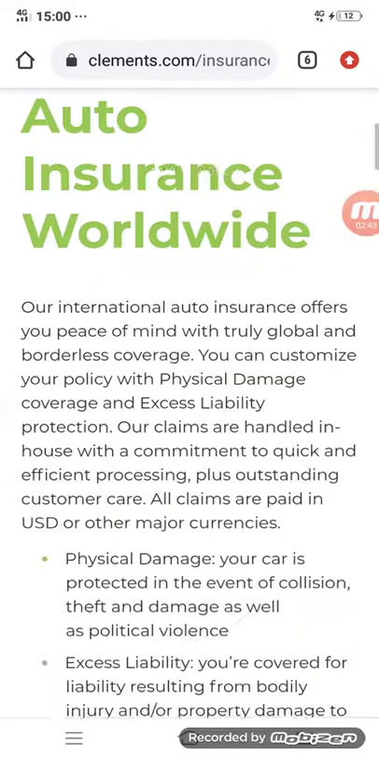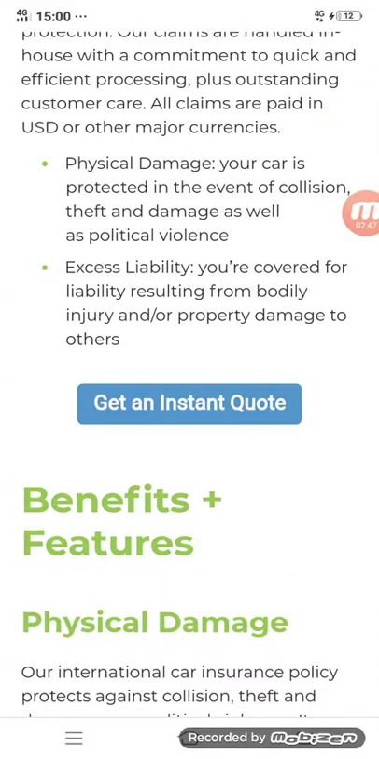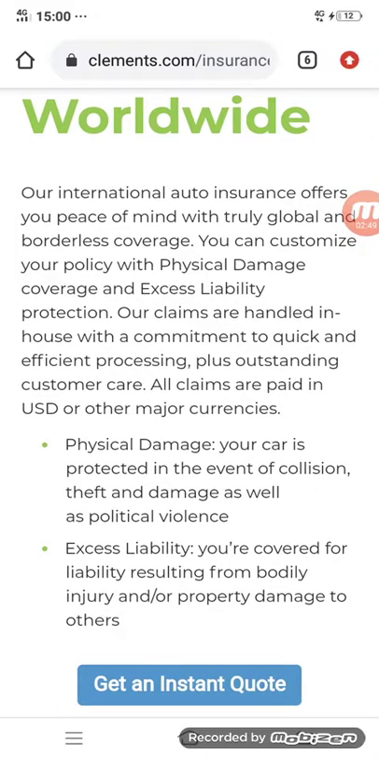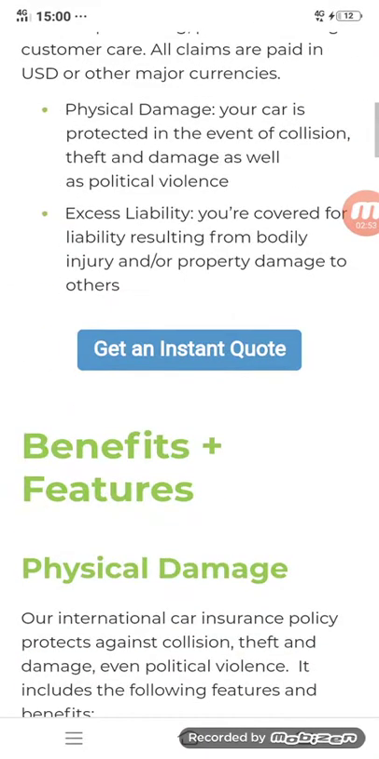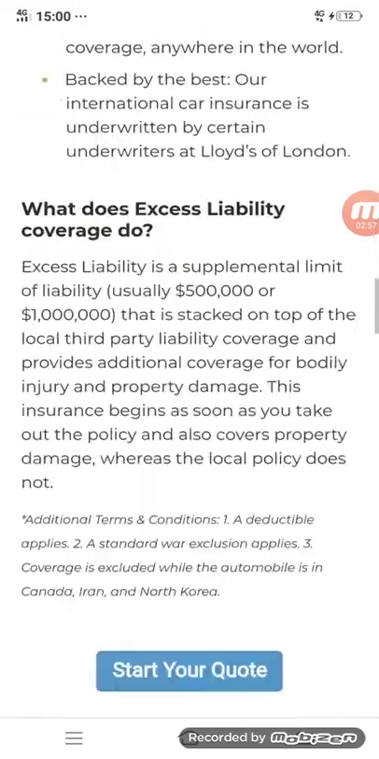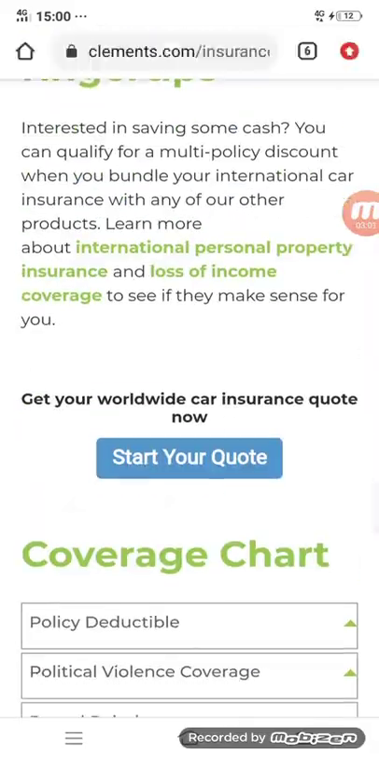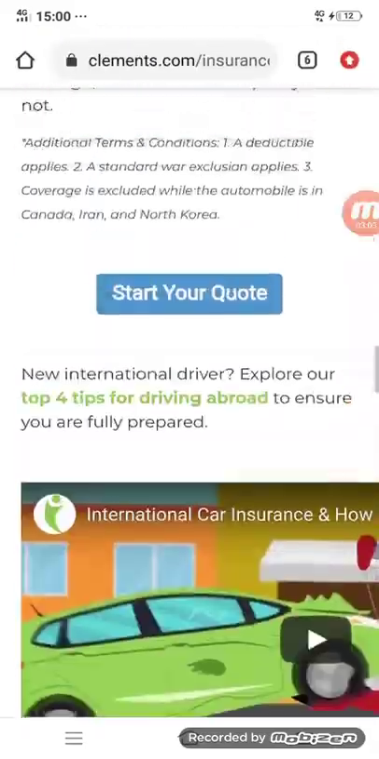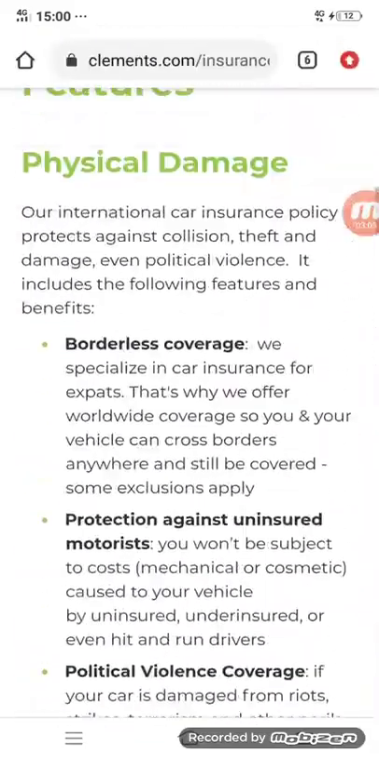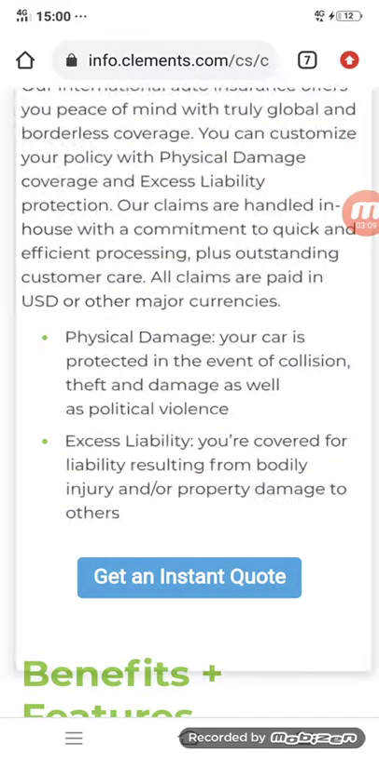Now it will automatically land on this page. Now click on get an instant quota. You will learn on this page almost an overview of all their policies and all their frequently asked questions. I will give you a detailed view of all this. So first let's come to how to get a quota. Get an instant quota.